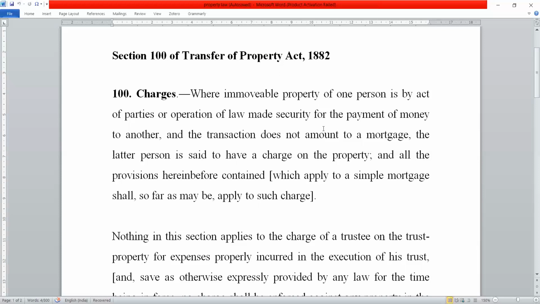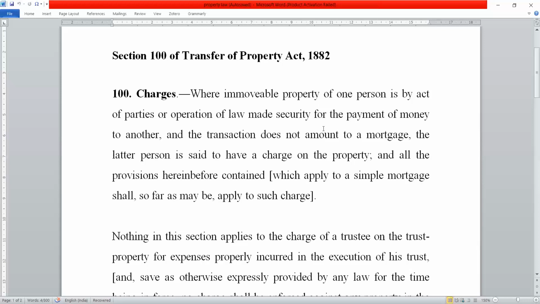However, I'm entering into a separate agreement with my sister saying whatever income shall be generated from this ancestral property, I shall pay her rupees 10,000 per annum. So what am I creating here? I'm creating a charge on the property, and that charge would be rupees 10,000 in this current example. So these types of charges can be created by way of act of the parties.